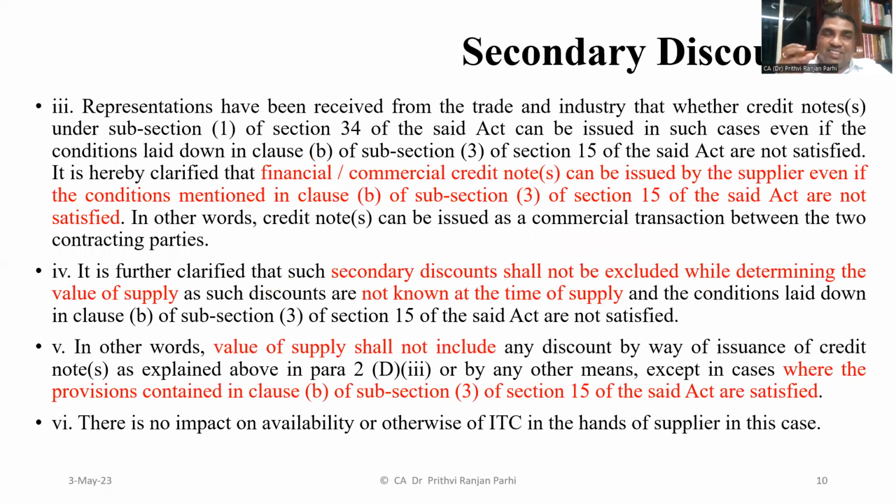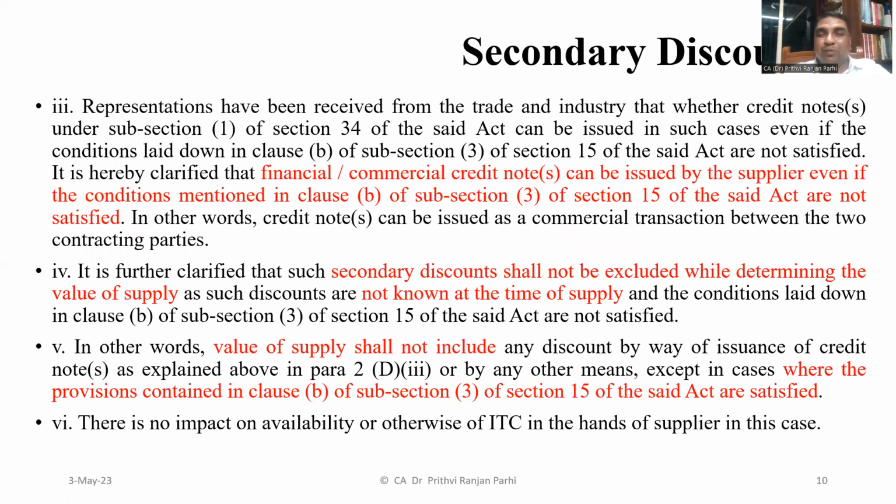But this type of secondary discount shall not be excluded while determining the value of supply. That means you will not be able to reduce this discount from the taxable value. Why? Because this was not known at the time of supply. So that is what the department has clarified.